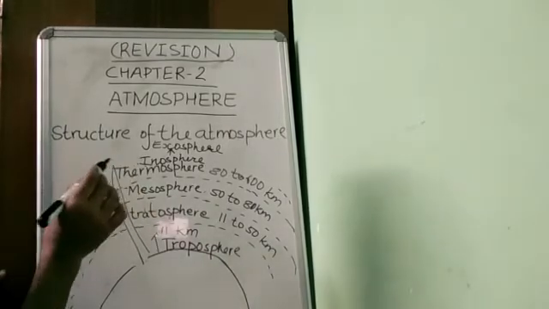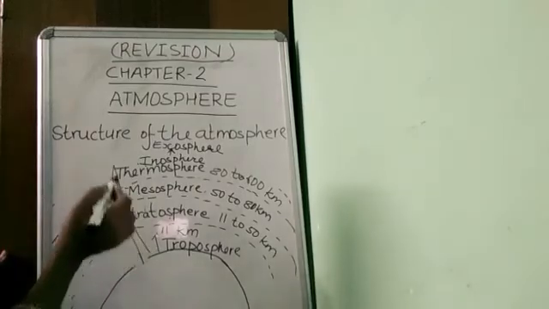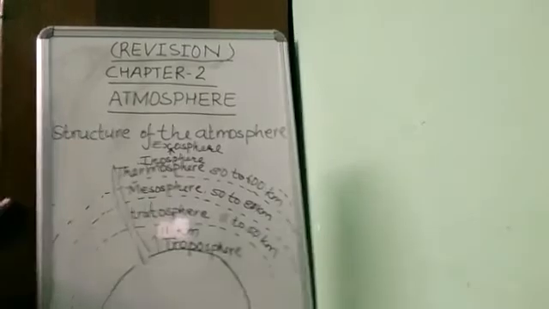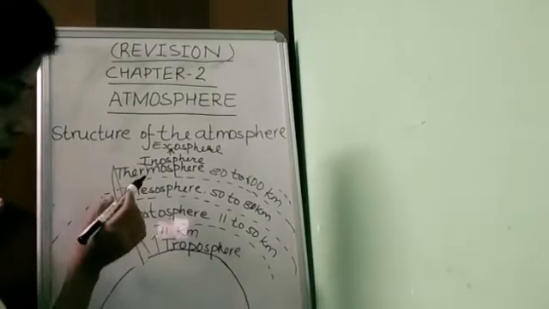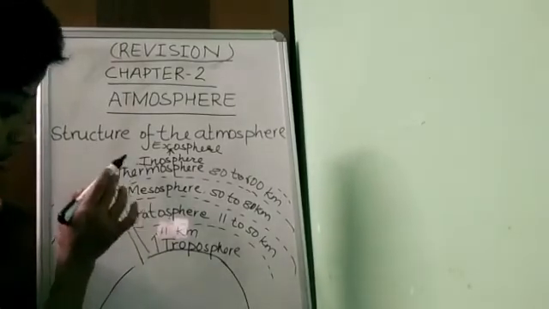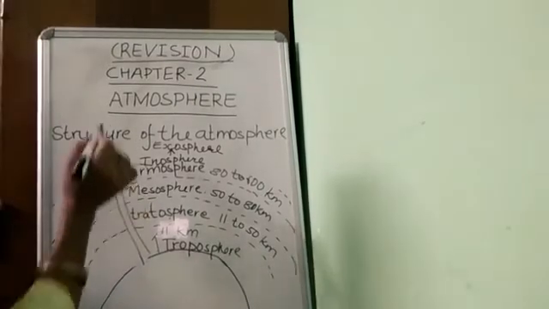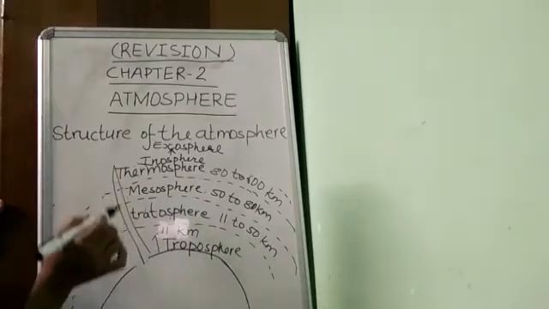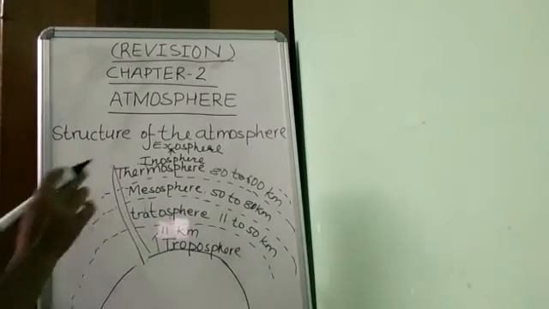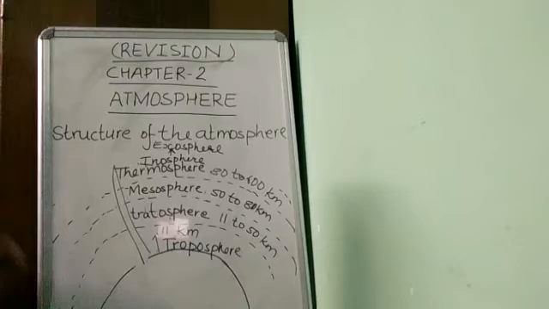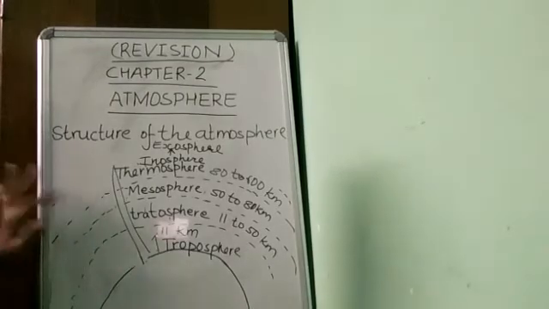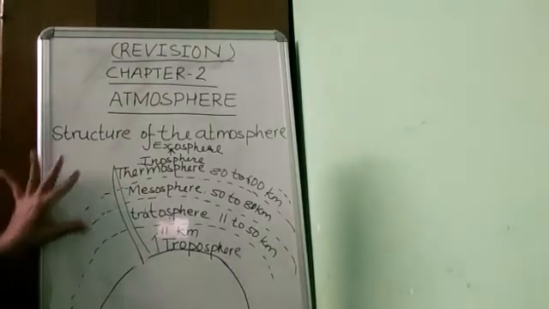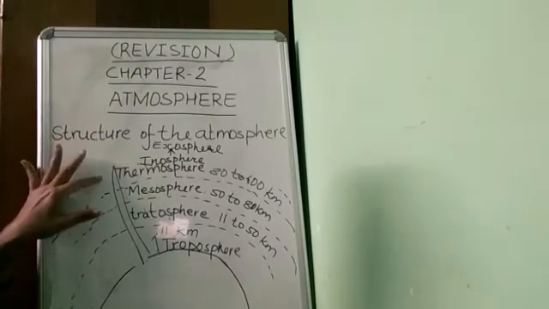The atmosphere acts as a filter to the radiation coming from the sun. Harmful radiation coming from the sun is not allowed to reach the Earth's surface. About thermosphere, this is the hottest layer among all four.